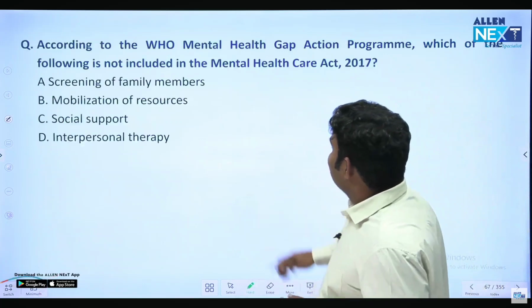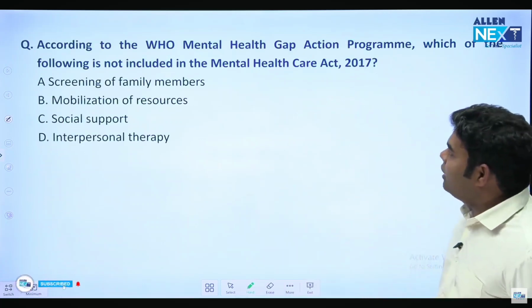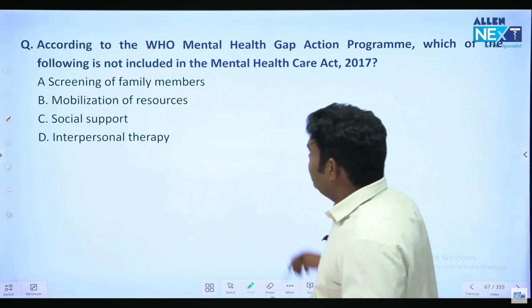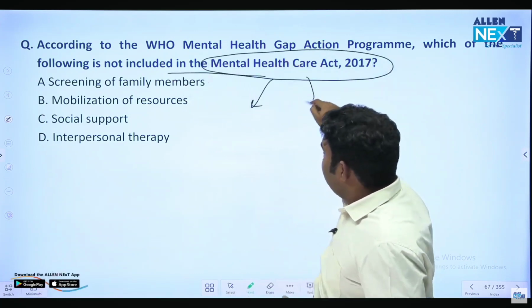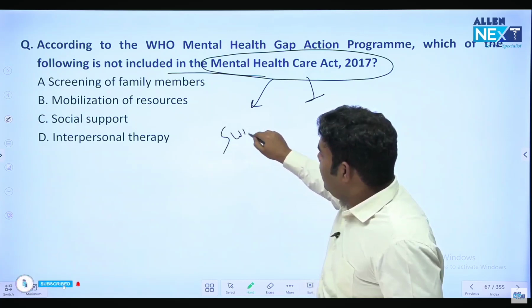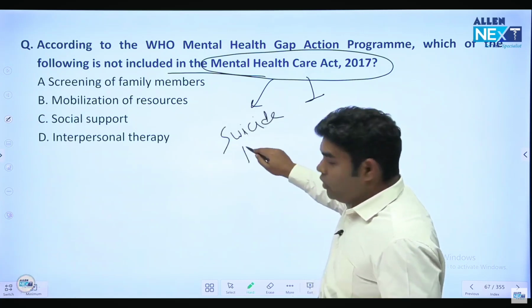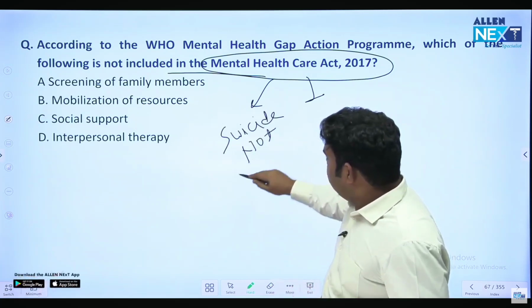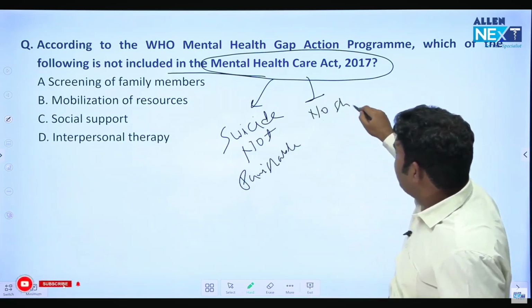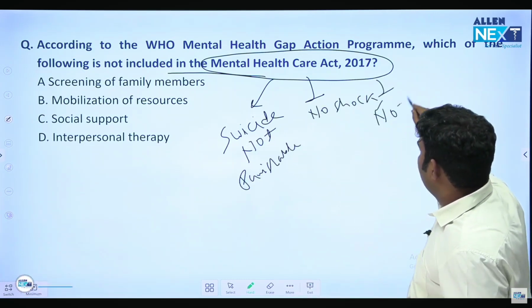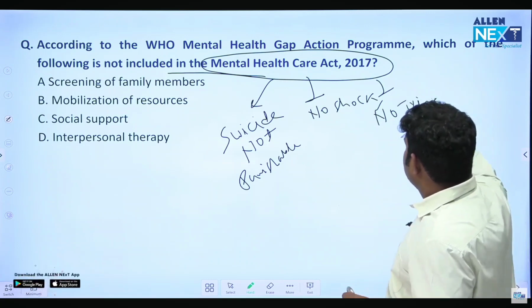Next question. According to WHO Mental Health Gap Action Program, which of the following is not included in Mental Health Care Act 2017? So in Mental Health Care Act 2017, first of all, they made suicide a non-criminal offense. Okay, suicide is not punishable. Previously it was punishable, not anymore. Second thing they did was no shock therapy, no electric shock therapy, no tying of patient and all.